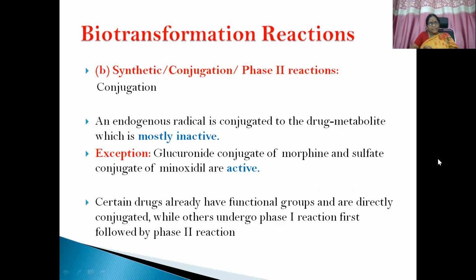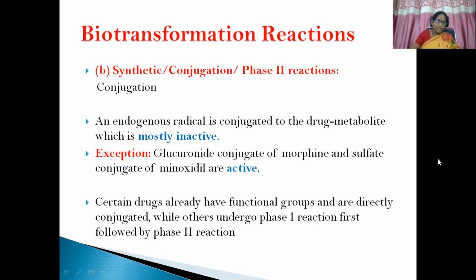Then phase 2, synthetic or conjugation reactions. An endogenous radical is conjugated to the drug metabolite. Xenobiotic gets combined with the endogenous radical, giving rise to a conjugated metabolite, which is mostly inactive so that it will be eliminated out of the body through excretion. Exception is glucuronate conjugate of morphine and sulfate conjugate of minoxidil, which are active.